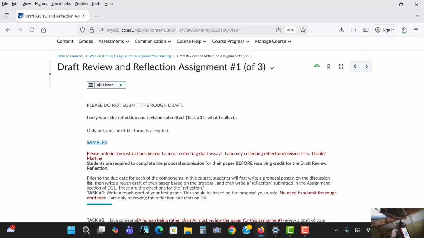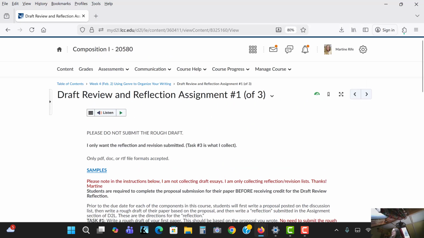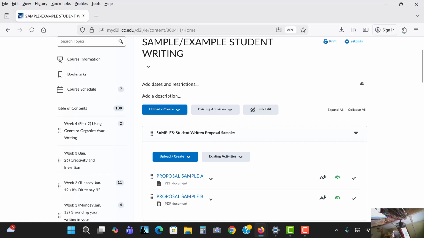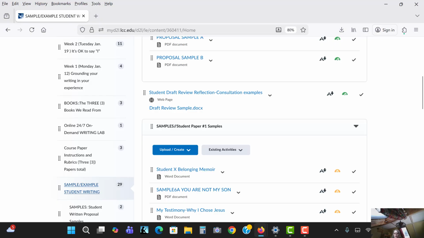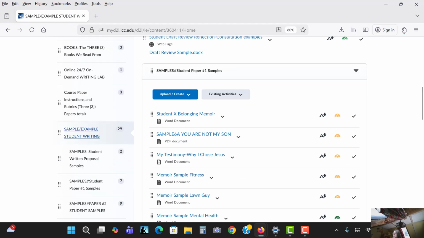All right, so for this assignment, the draft review and reflection, I do not collect the rough drafts. So what you need to do then is, there's some samples here you can click on in the assignment. The samples are located as well. If you go to content and student example sample writing, you'll see samples of proposals, samples of the reflection consultation, that's what is due this week, and then samples for all the papers.